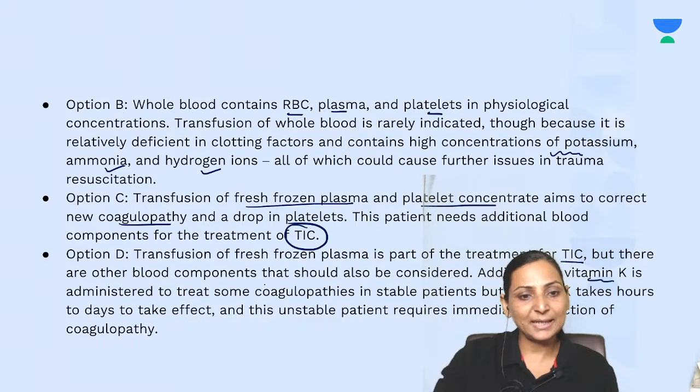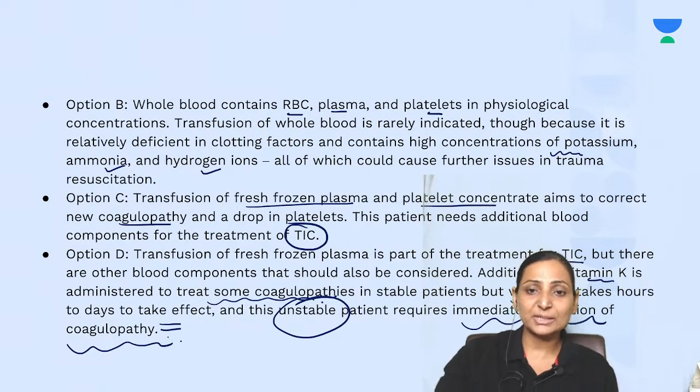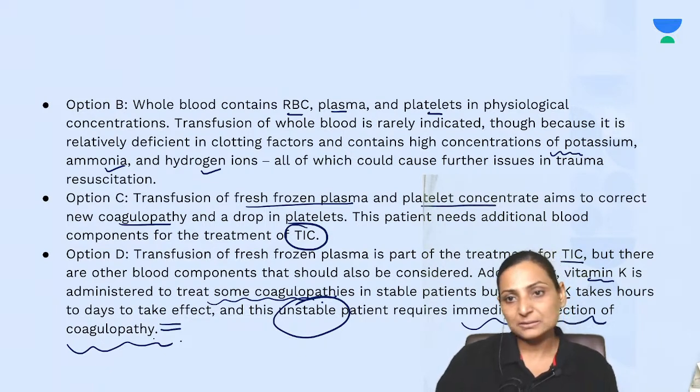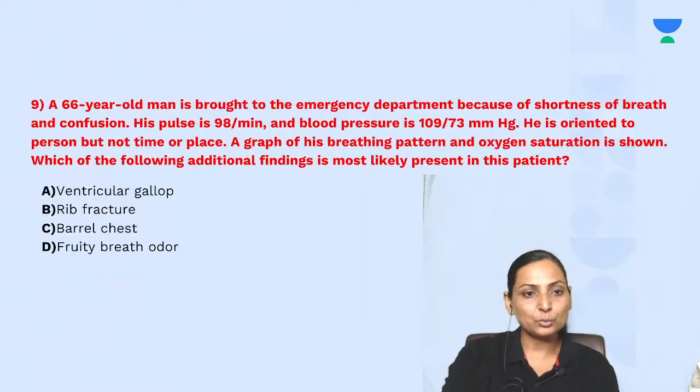Vitamin K is administered to treat some coagulopathies in stable patients, but vitamin K takes many hours to take effect, and here the patient is unstable and you require immediate correction of coagulopathy. Therefore, option A becomes the best answer for this question. I hope it was crystal clear. So let's move on to our next question.